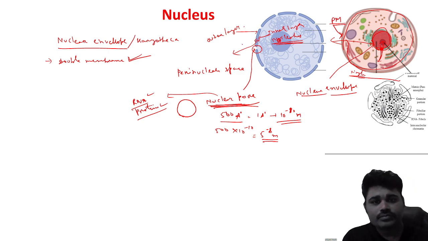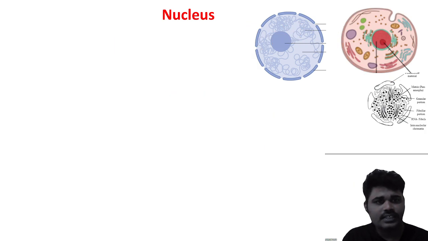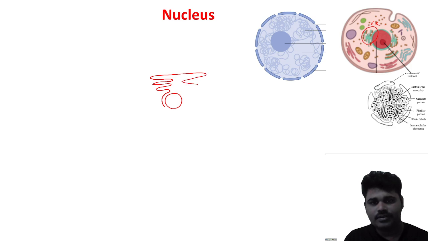So this is the outer layer, this is the inner layer. Look at the structure exactly. At the outer layer, a structure is present that is called the endoplasmic reticulum. Let's suppose this is a nucleus, this is the inner layer, and this is the outer layer, and from the outer layer the endoplasmic reticulum emerges like this.